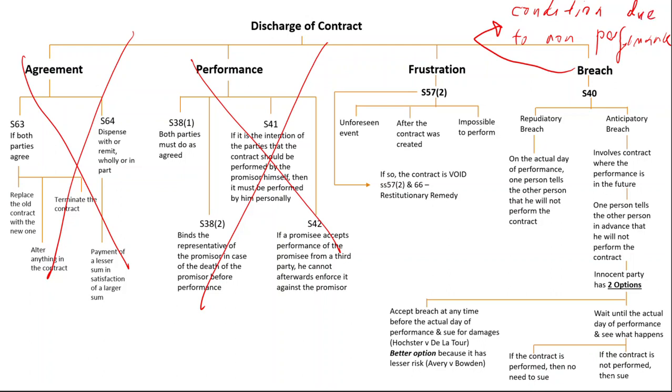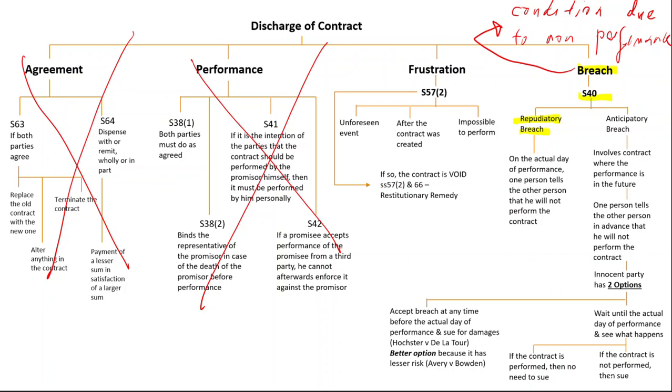Now, there are 2 types of breaches. The first one is called a repudiatory breach. Repudiatory breach happens when, on the actual day of performance, one person tells the other person he will not perform the contract. So, for example, I agreed to sell my car to you. According to the contract, today I'm supposed to give you my car. Today you're supposed to make payment. What if today you make payment, but I refuse to give you my car? If I do that, this is called repudiatory breach.